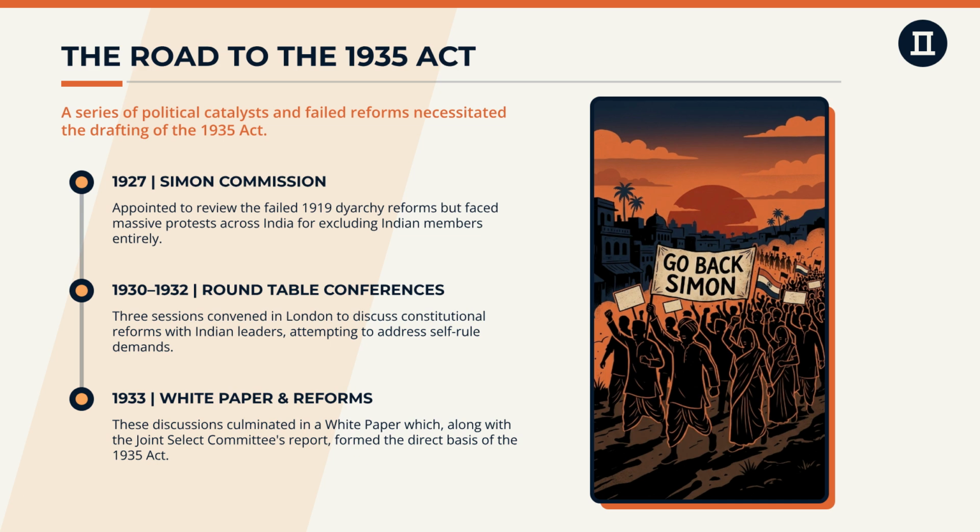The 1935 Act was a response to failed reforms. It began with the 1927 Simon Commission, followed by 3 roundtable conferences between 1930 and 1932, and finally, a 1933 white paper. Together, these events established the groundwork for the Act.